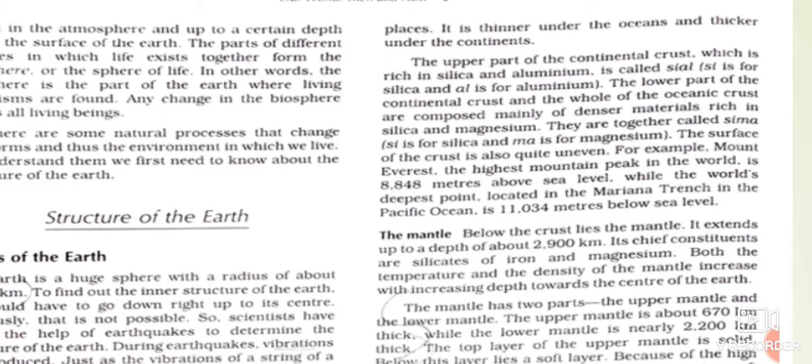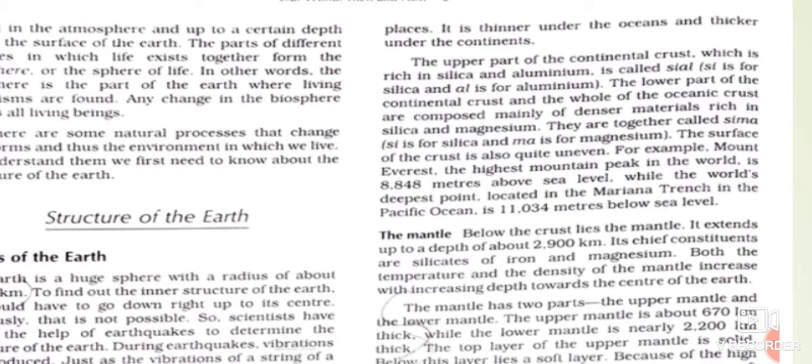Still, the oceanic crust is quite denser and heavier. The continental crust is thicker, but actually the oceanic crust is heavier and denser than the continental crust. That is why, children, whenever an earthquake comes or whenever the oceanic crust and the continental crust are colliding against each other, the oceanic crust goes down. We can say it subsides down, and the continental crust moves up.